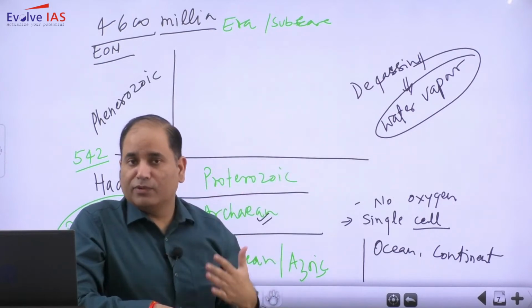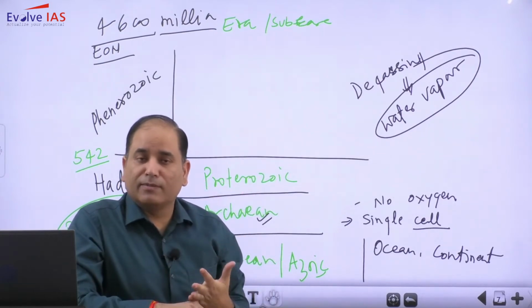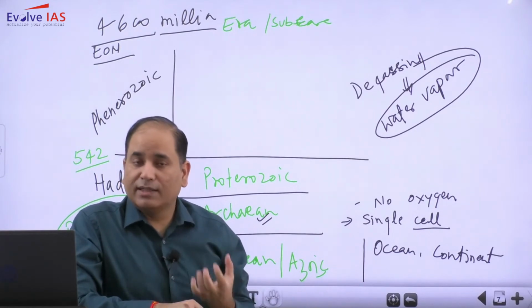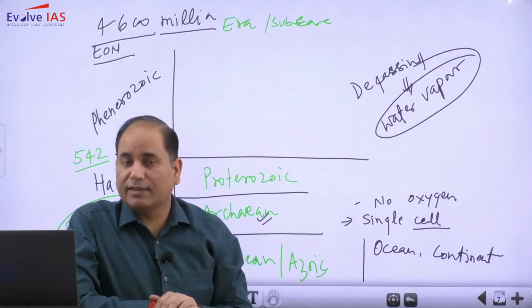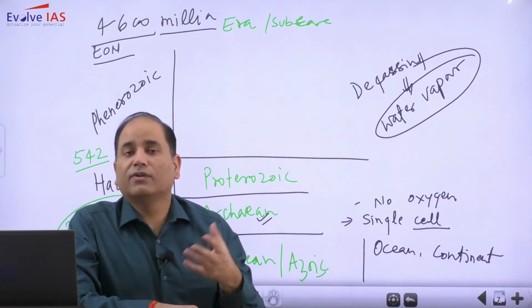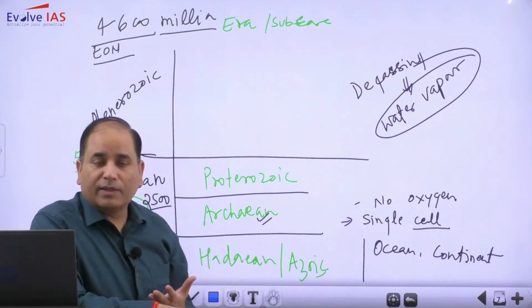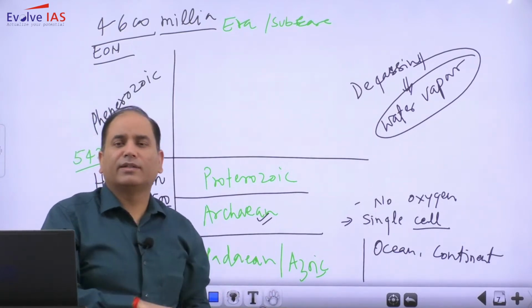So that is why most scientists believe that oxygen must have been added from below, and also it is very much clear that oxygen has not been released at the time of degassing. So how did the oxygen come into existence? Now, when this water vapor had been released, earth was still cooling and solidifying.